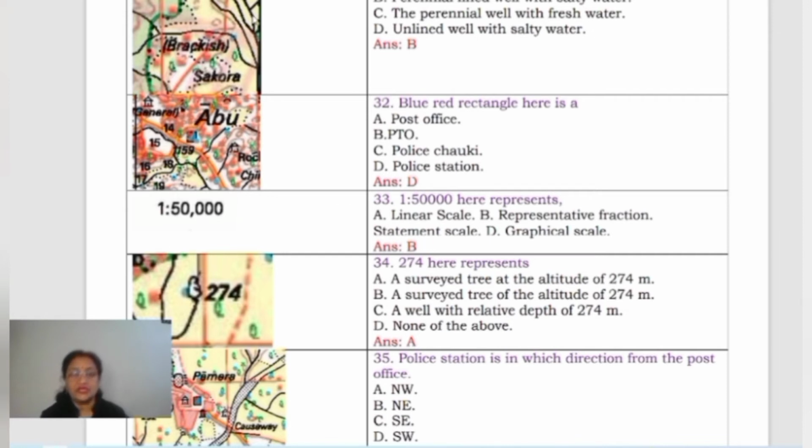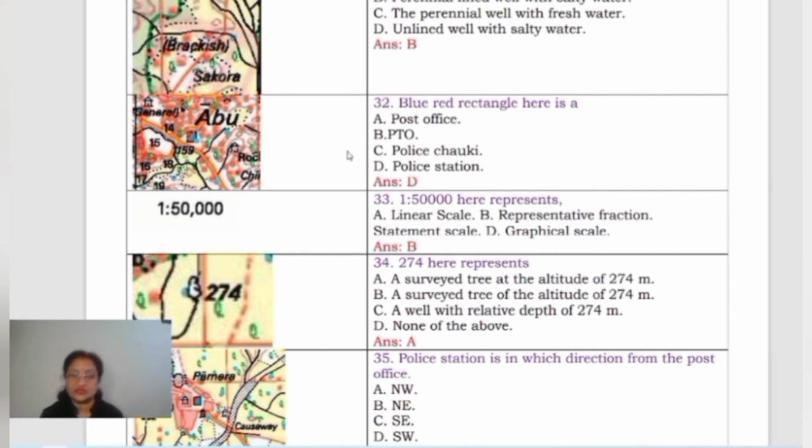Okay, fine. Now, children, whenever the word brackish is written along this blue dot, you can see brackish is written. That means the perennial lined well is there, but the water is brackish, the water is salty. So the water of that well cannot be used for drinking or any other purposes of our daily life. Neither can it be used to irrigate the crops. So this is the thing you should keep in mind.